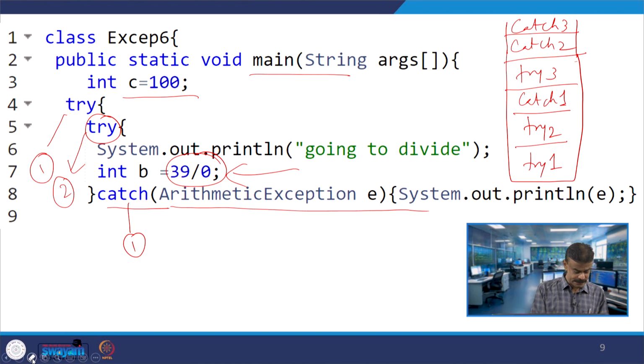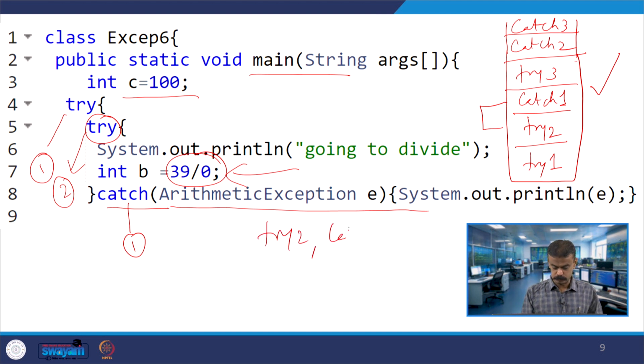So, let us consider this particular stack. I hope you understand. Now what is the pair? You have try 2 and catch 1, the immediate pair I am taking. That is the arithmetic exception, 39 by 0. So try 2 and catch 1. Next you have try 3 and catch 2, the immediate one. So, try 3 is what?